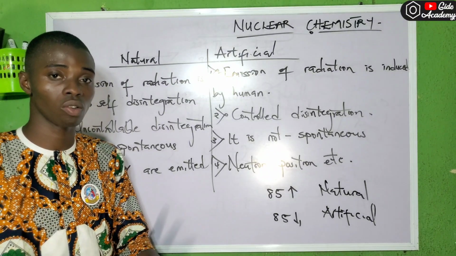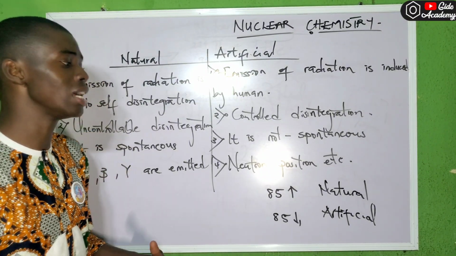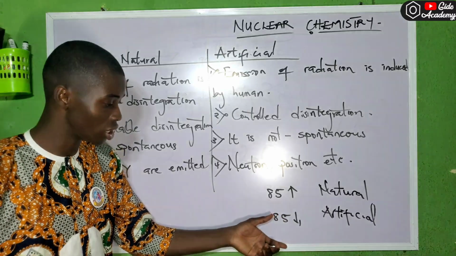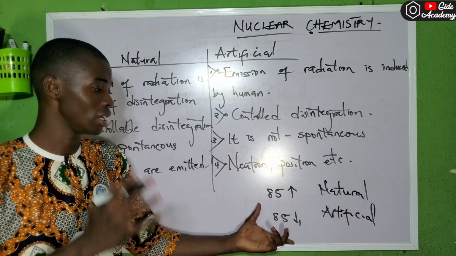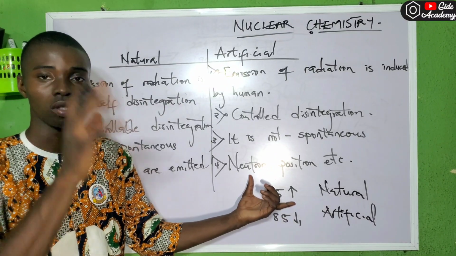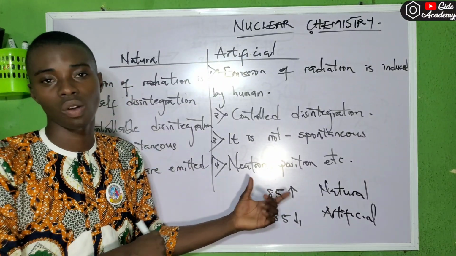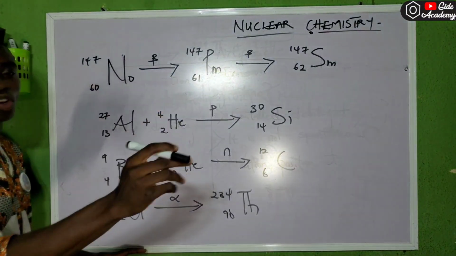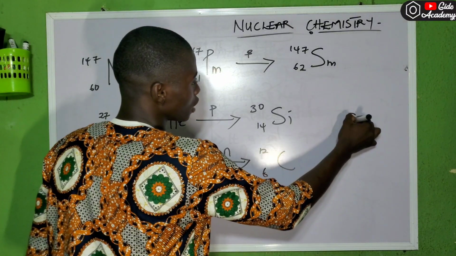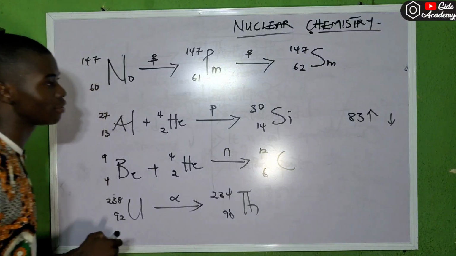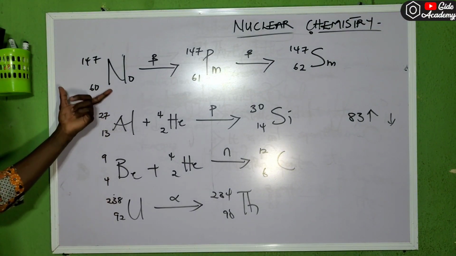If you see any reaction at all, let me give you one example so we can check if it's truly natural or artificial radioactivity. Please take note, below 85 is artificial, above 85 is natural radioactivity. Let me give you one example to test if you are following what I'm saying. Just a little correction before I continue. It's supposed to be 83, not 85. Above 83, then below 83. So it's not 85.